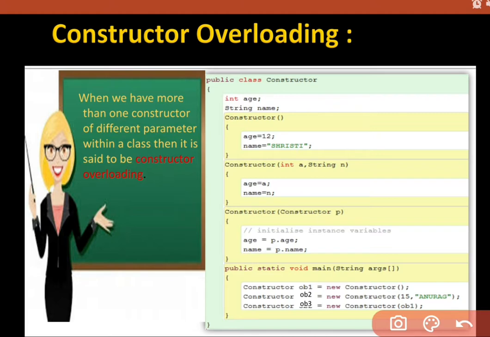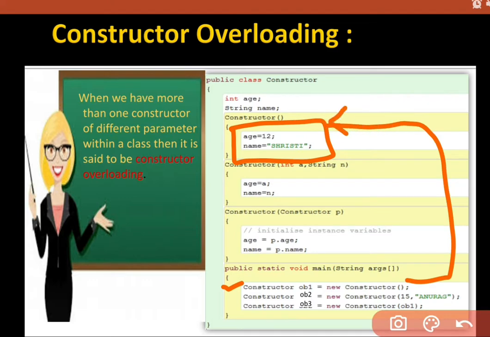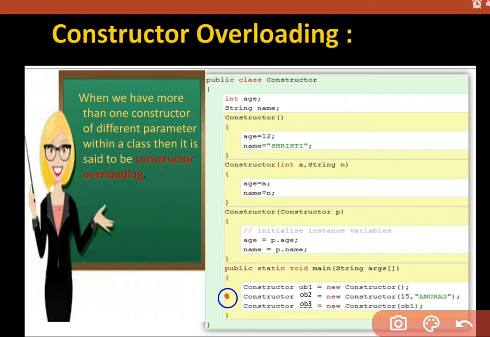Now see, in this we are having constructor number 1 which stores age 12, name 60. I am going to call this: ob1 calls the default constructor. Means ob1 is going to store age, that is 12, and name, that is 60. Then ob2 is going to store age 15 and name Anurag.